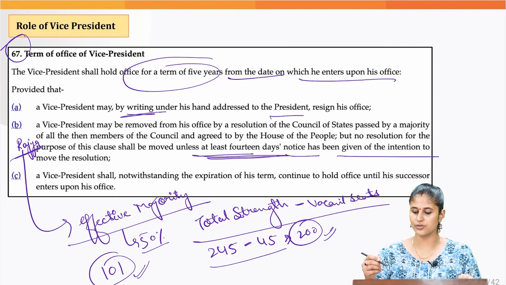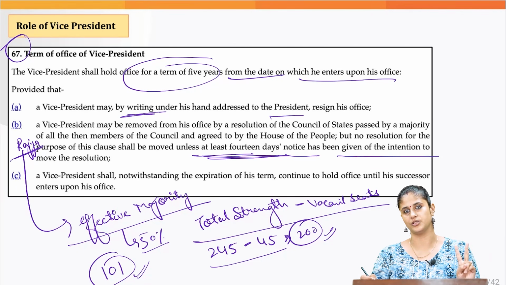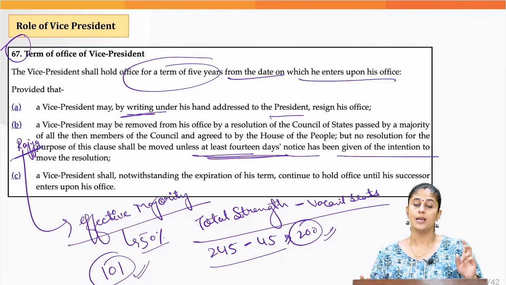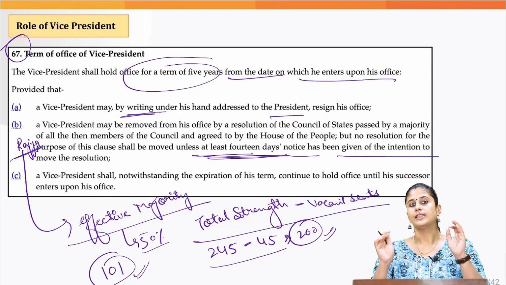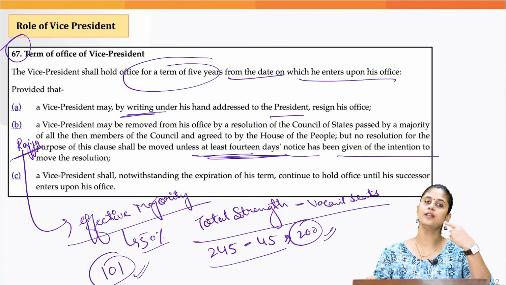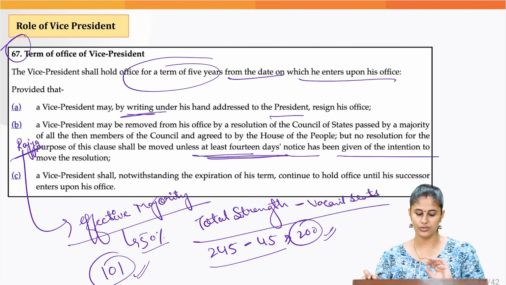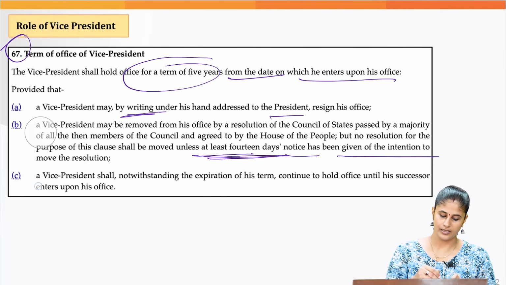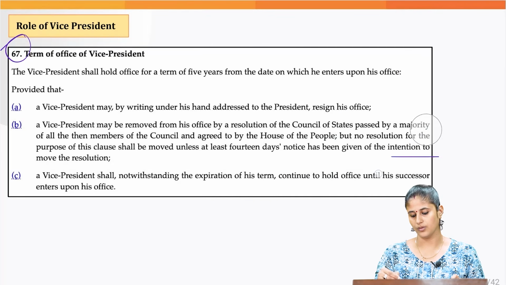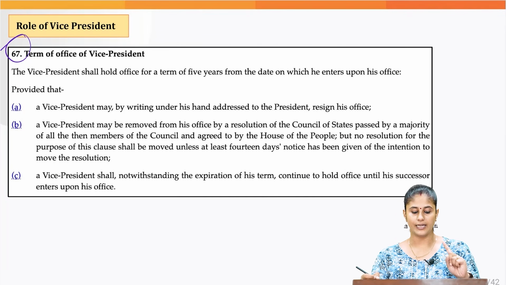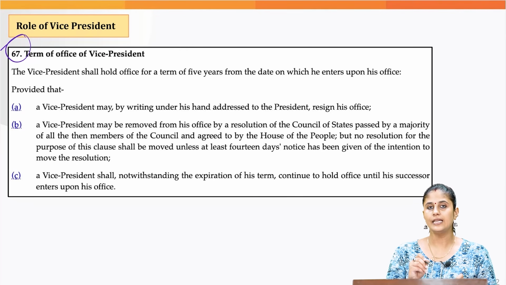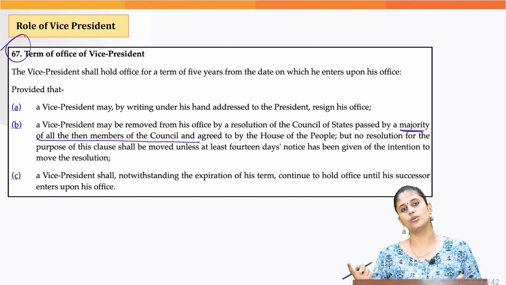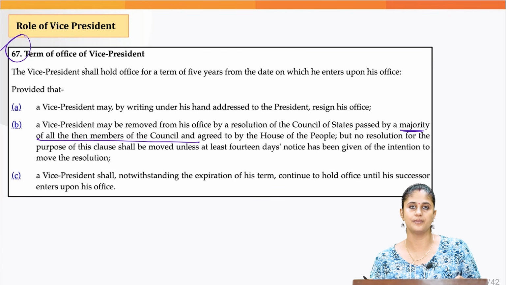Okay, I hope you have understood the difference between simple majority and effective majority. Simple majority simply states a majority of the members present and voting, but effective majority deals with the effective strength of the house, and you need more than 50% of it. And such a motion needs to be agreed to by the Lok Sabha by simple majority only. So just make a note of this: in Rajya Sabha you need effective majority, that is a majority of all the then members of the council, whereas in Lok Sabha such a motion needs to be passed by simple majority only.